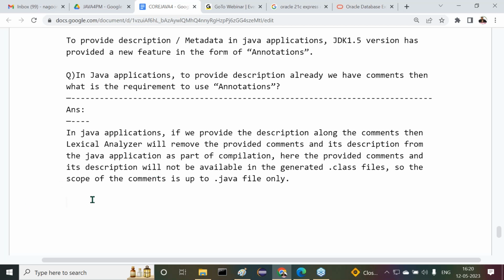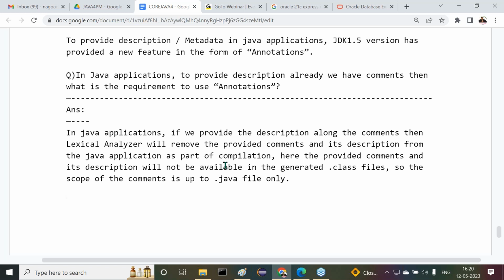This is exactly the point I've given there. That means the limitation for comments I'm telling there. What is the limitation of the comments? Comments and their description are available up to the .java file only. It is not available to the generated .class files.